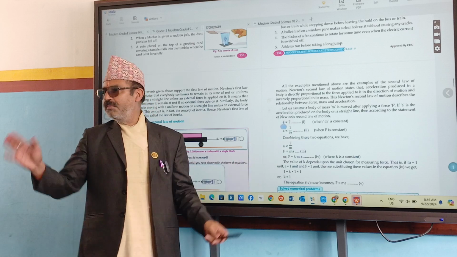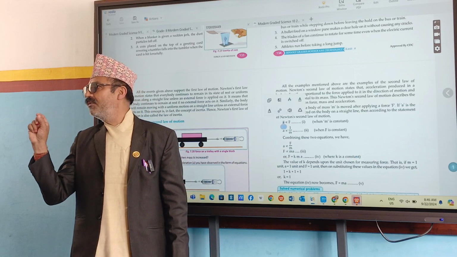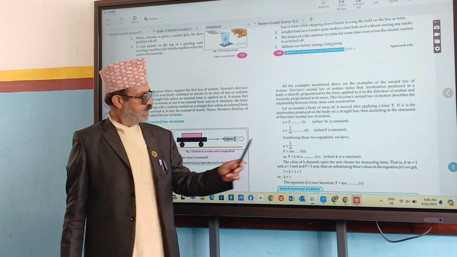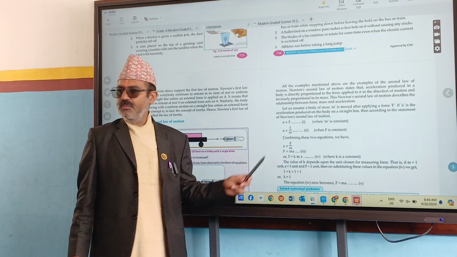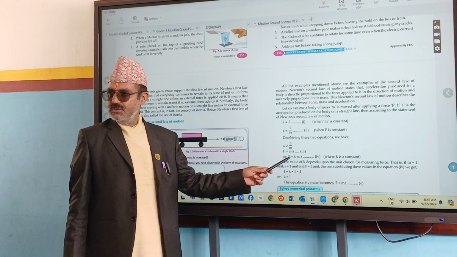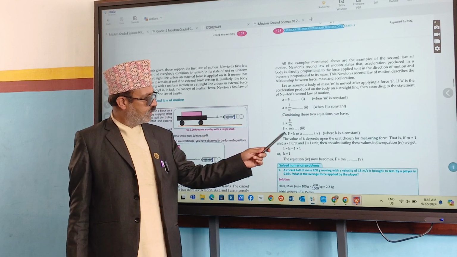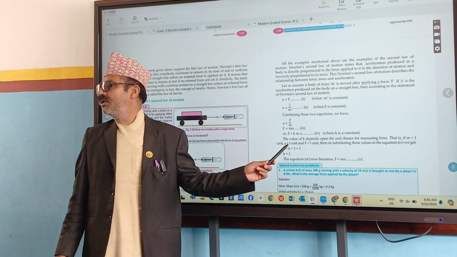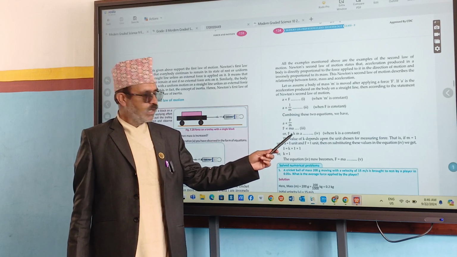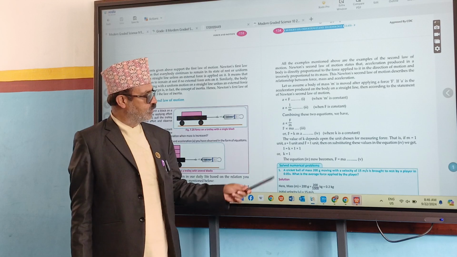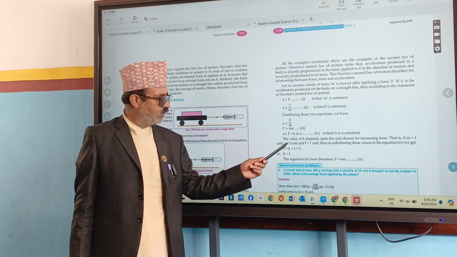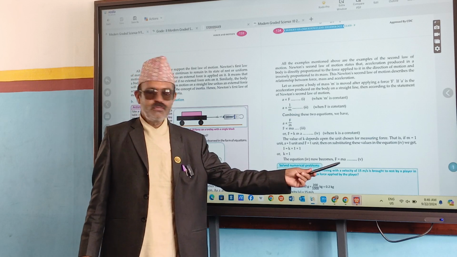This sign is called proportional to. If the terms lie in the same line, they are directly proportional. If they lie in up and down position, that is inversely proportional. Then A proportional to F by M, F equals to MA, then F equals to KMA. Why is K kept here? Because the proportional to sign must be removed by using equals to and one constant K. And they have supposed if A is 1, F is 1, M is 1, then K will be 1. Finally, they have written F equals to MA.